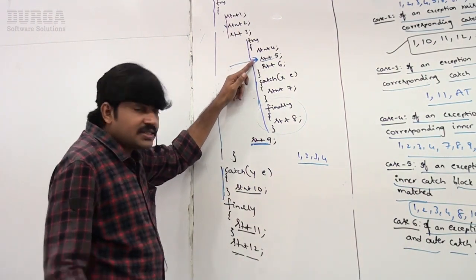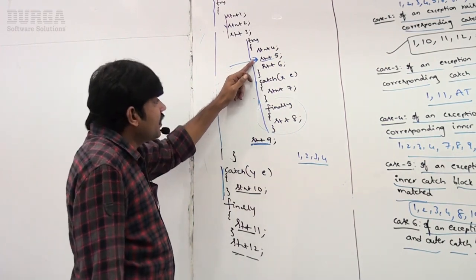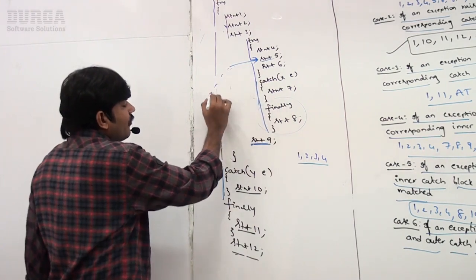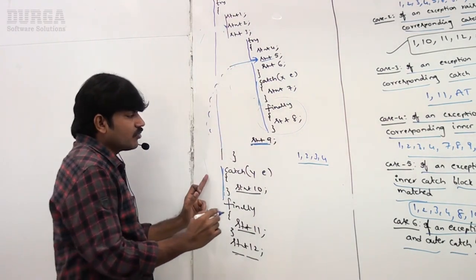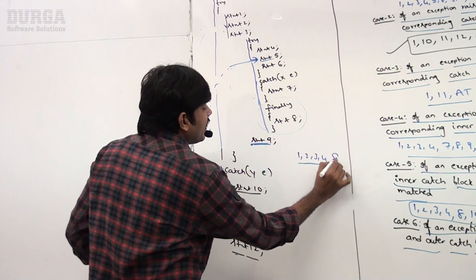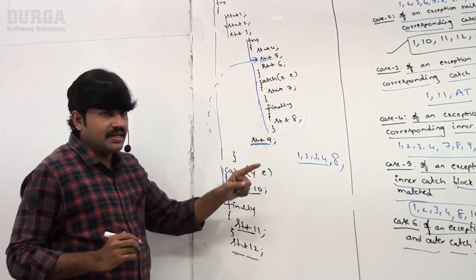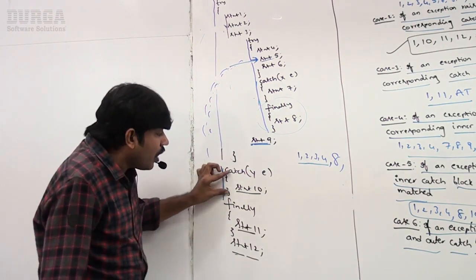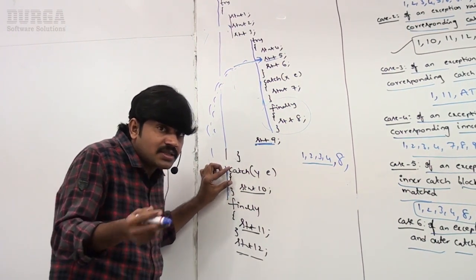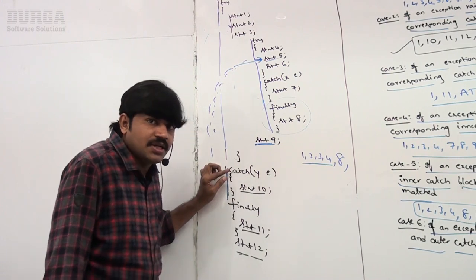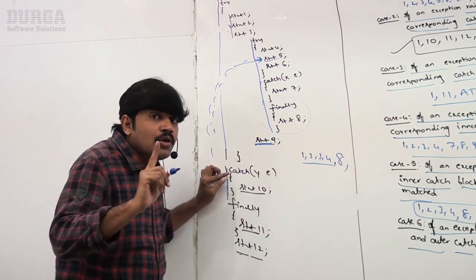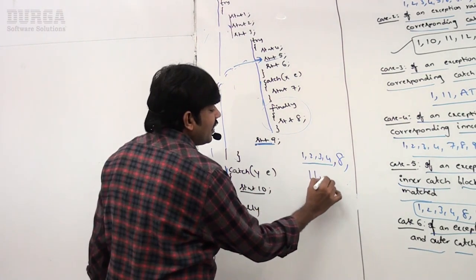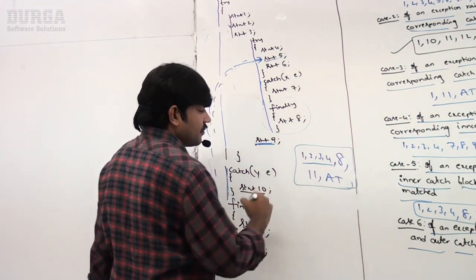If an exception is raised at statement 5, immediately the JVM will check for the inner catch. Not matched. If it is not matched, it will go for the outer catch. But before going for the outer catch, the inner finally will execute. Only the inner finally will execute. Now the control goes to the outer catch. Sir, now the outer catch is also not matched. If the outer catch is also not matched, abnormal termination. But before abnormal termination, the finally block will be executed: 8, 11 and then abnormal termination.